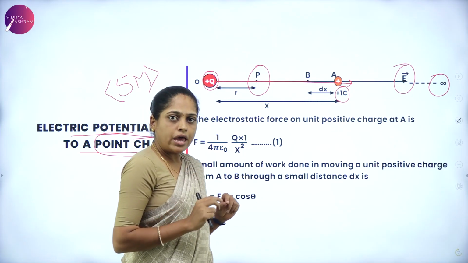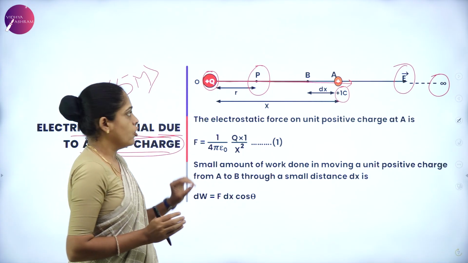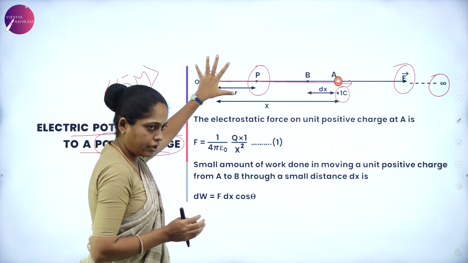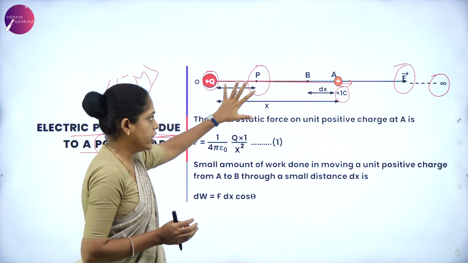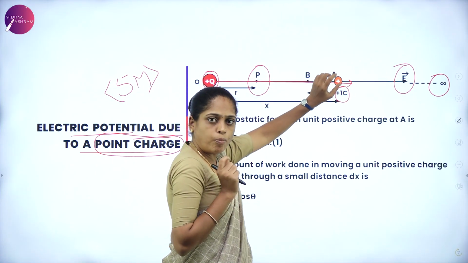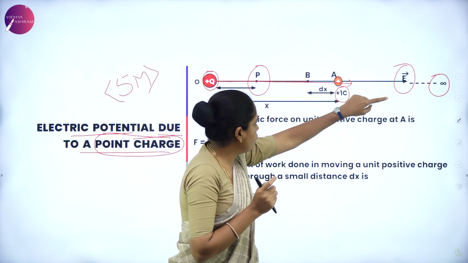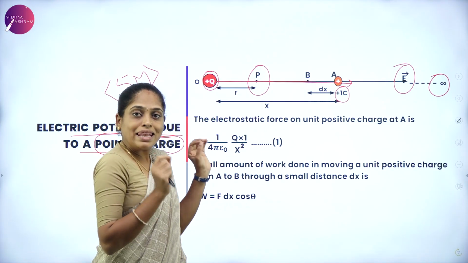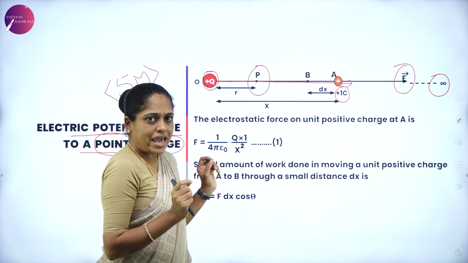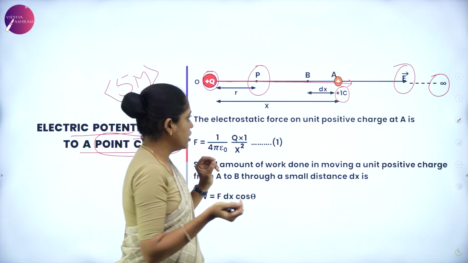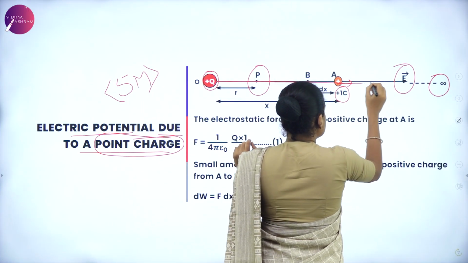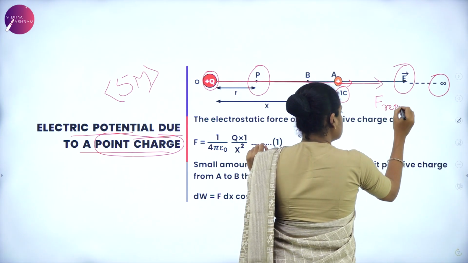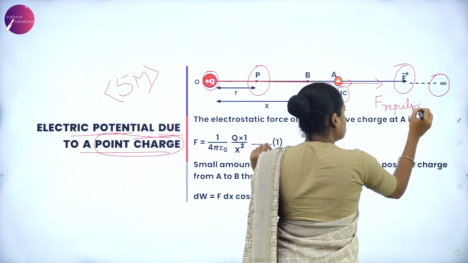And here we have two positive charges. One is a point charge which is producing the electric field. Into this field, we are bringing a positive charge from infinity to point P. So we have two like charges. Between like charges, there is repulsion. So this charge experiences repulsive force.